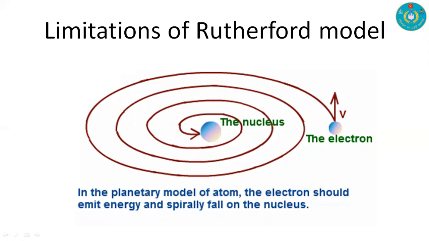Actually, that is the limitation of the Rutherford model. Practically, this doesn't happen in real life.